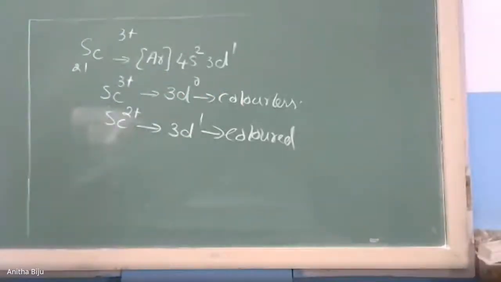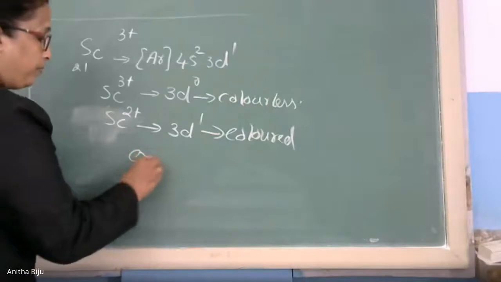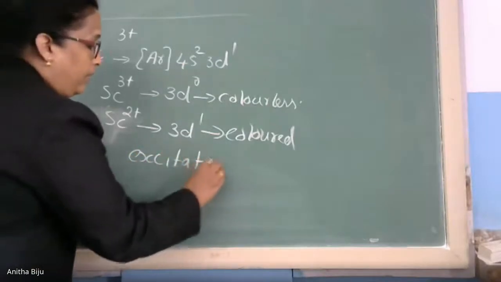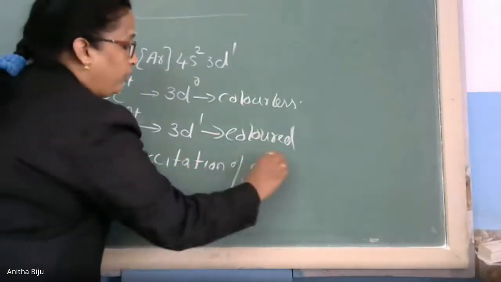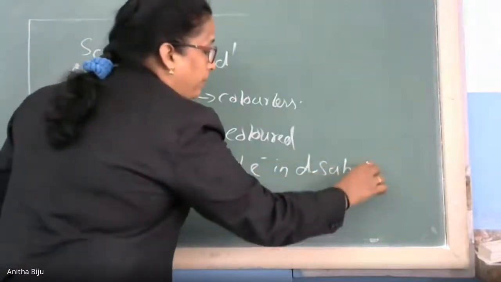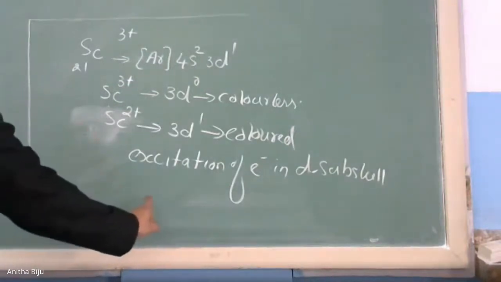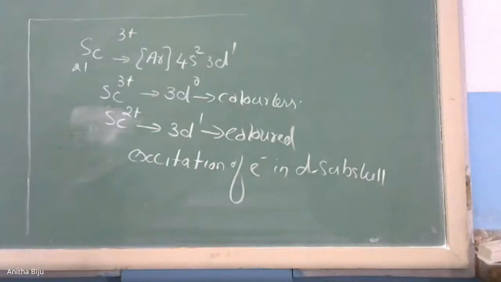So simply we can say that the color formation of transition elements is due to excitation of electrons in the D subshell. This is the reason behind the color formation of transition elements.